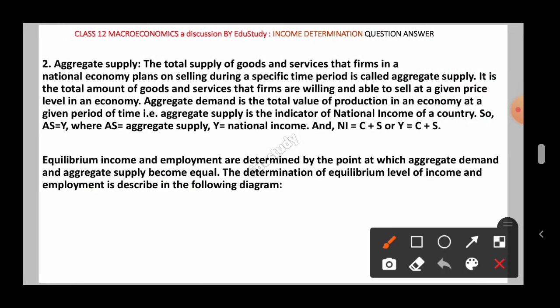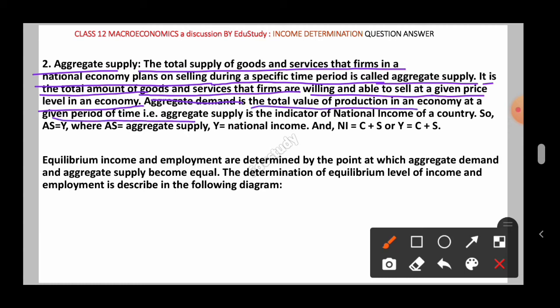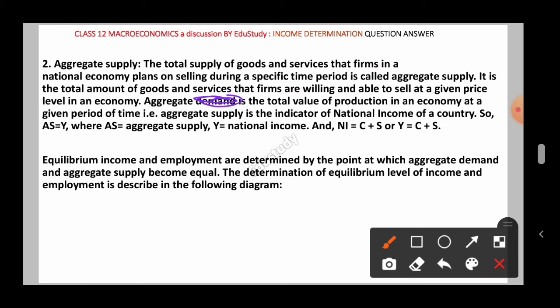Next is the aggregate supply. We have already understood the aggregate supply. Again we are discussing here: the total supply of goods and services that firms in a national economy plan on selling during a specific time period is called aggregate supply. It is the total amount of goods and services that firms are willing and able to sell at a given price level in an economy. Aggregate supply is the total value of production in an economy at a given period of time. Sorry, this is not aggregate demand, this should be aggregate supply here. It is wrongly typed here.